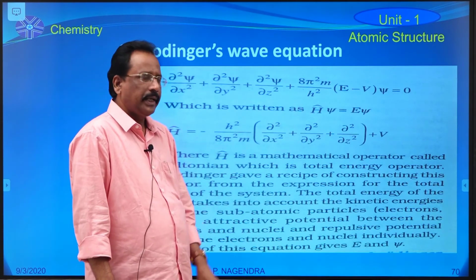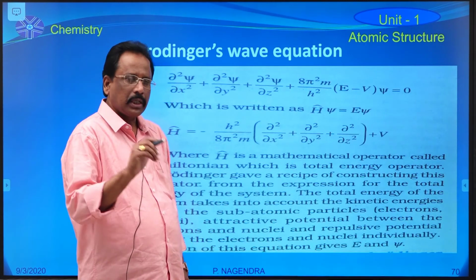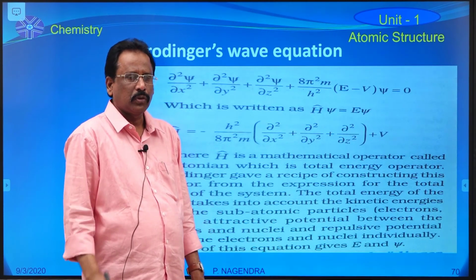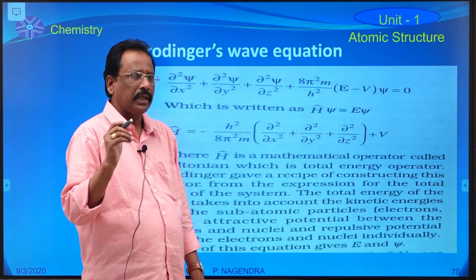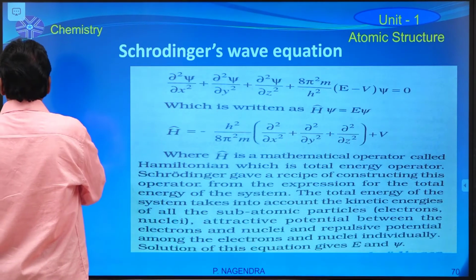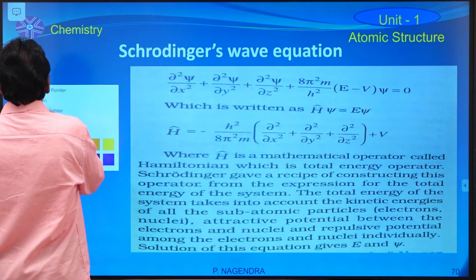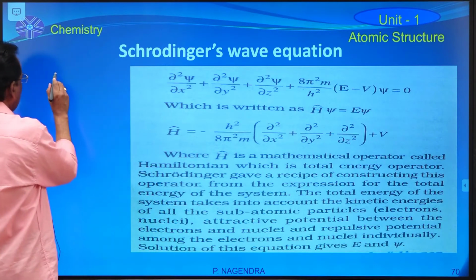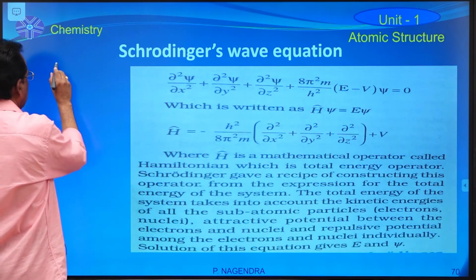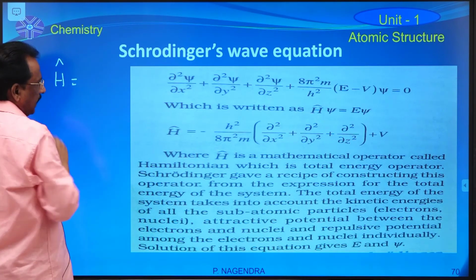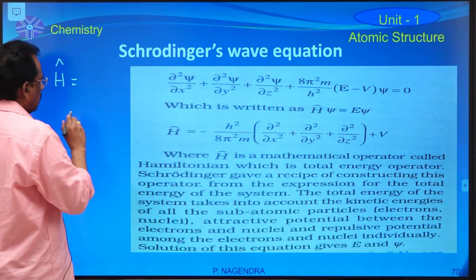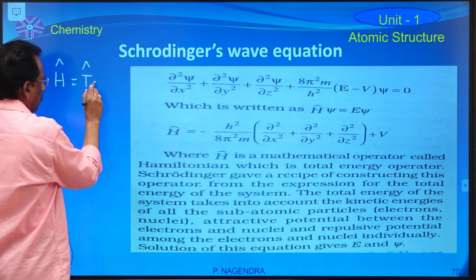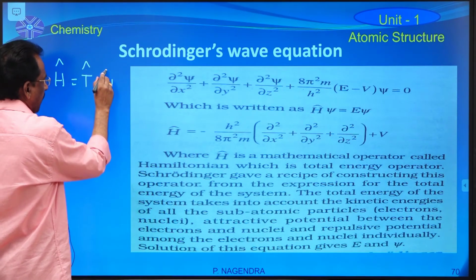This operator indicates the total energy of the revolving electron, that is nothing but T cap plus V cap.